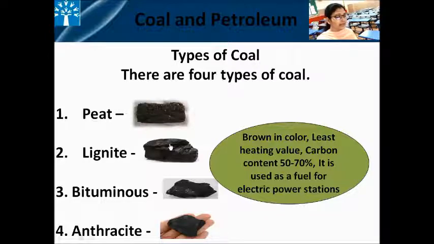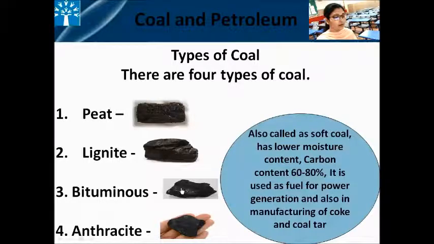This lignite further gets transformed into bituminous coal. It is also called soft coal and it has lower moisture content. But the carbon content is very high as compared to lignite, that is 60 to 80%. It is used as fuel for power generation and also in manufacturing of coke and coal tar. Next, it gets again transformed due to the extreme heat and pressure.